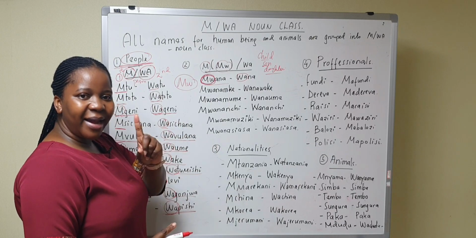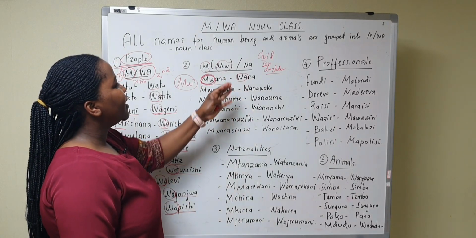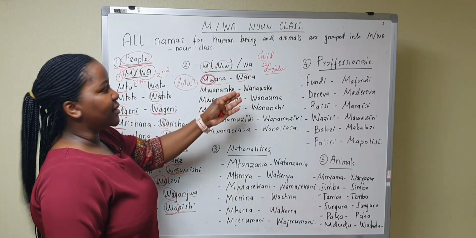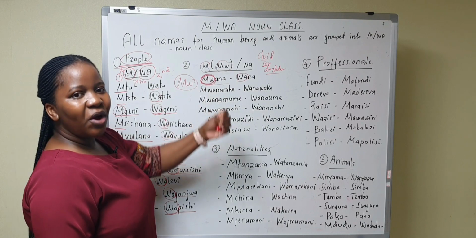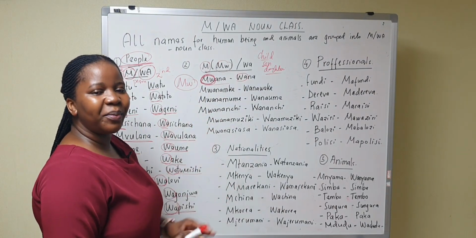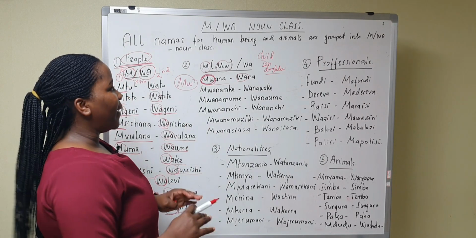So mwana, wana: a child, children, a son, sons, a daughter, daughters.